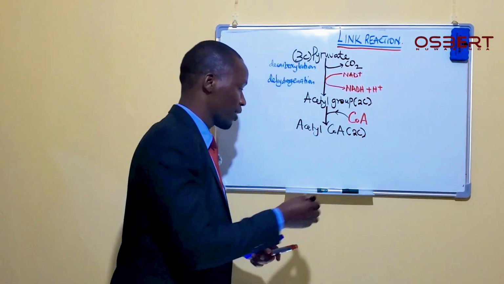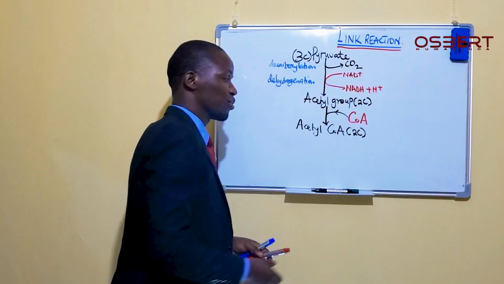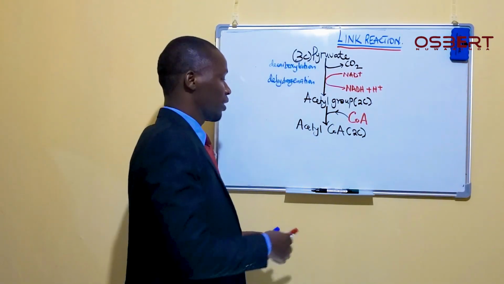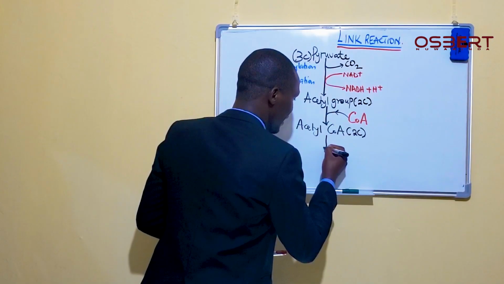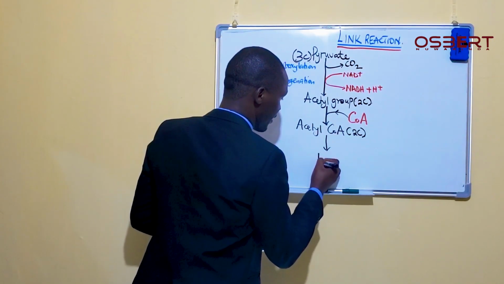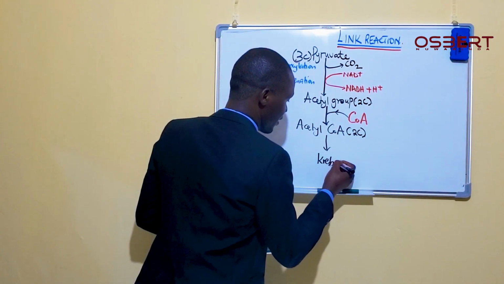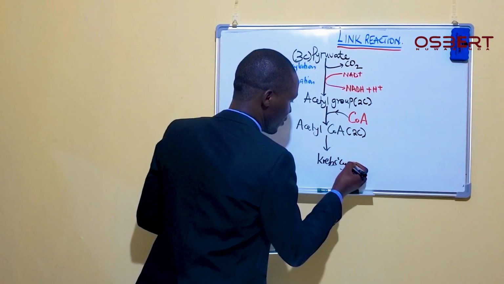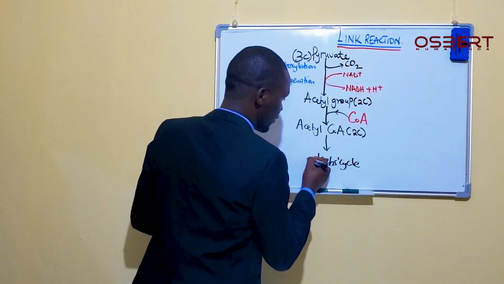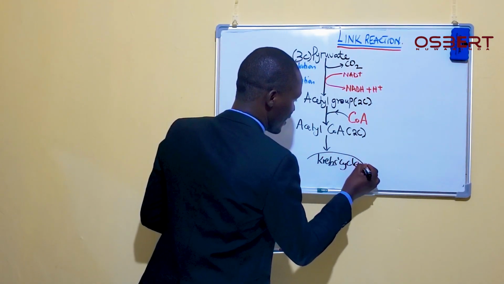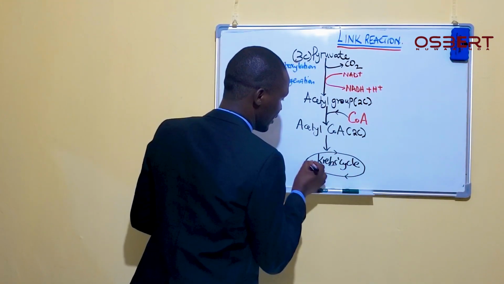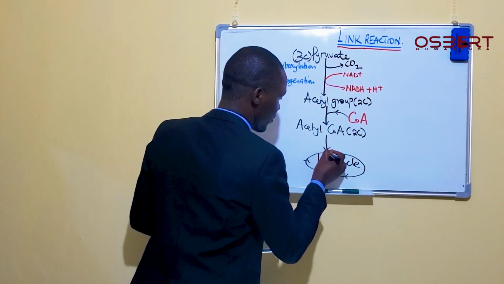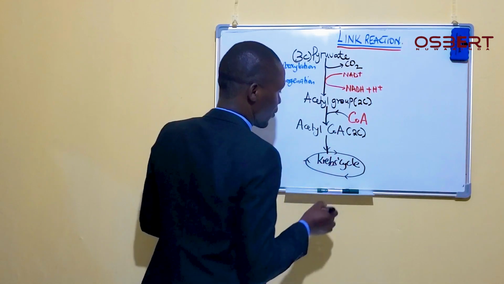This is the molecule that is now fit to enter into the Krebs cycle. So this acetyl coenzyme A is the one which will now be fit to enter into this Krebs cycle so that we can have it progress.